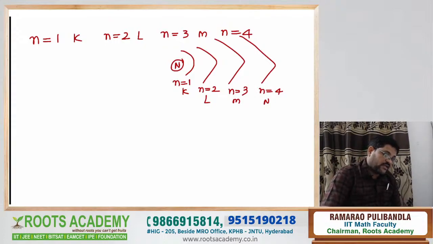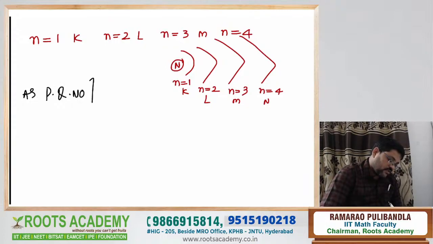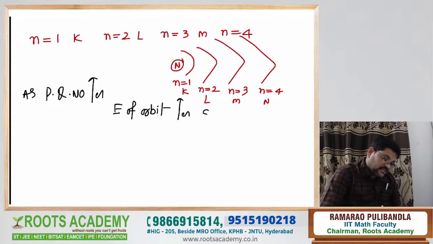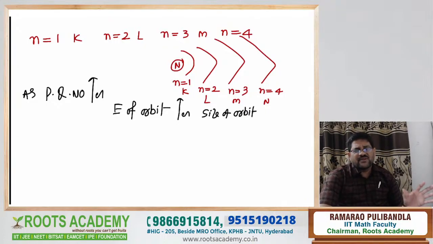Now, what is the next point he announces? According to Niels Bohr, as the principal quantum number increases, the energy of the orbit increases, and the size of the orbit increases. Simple points. Have no confusion on it. So getting IPE marks in chemistry is very easy.